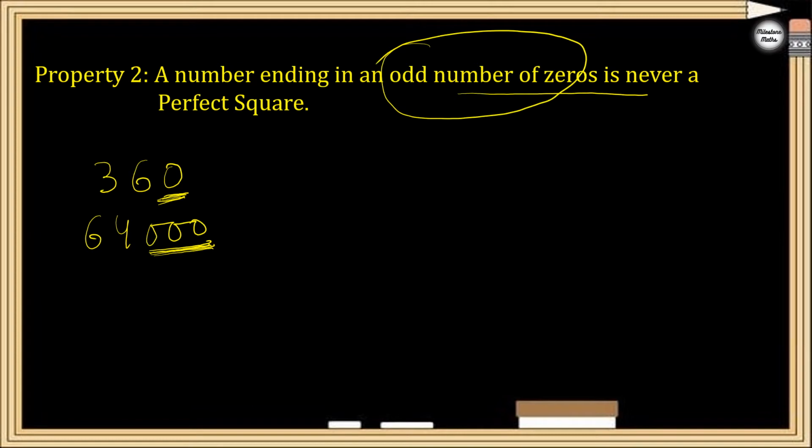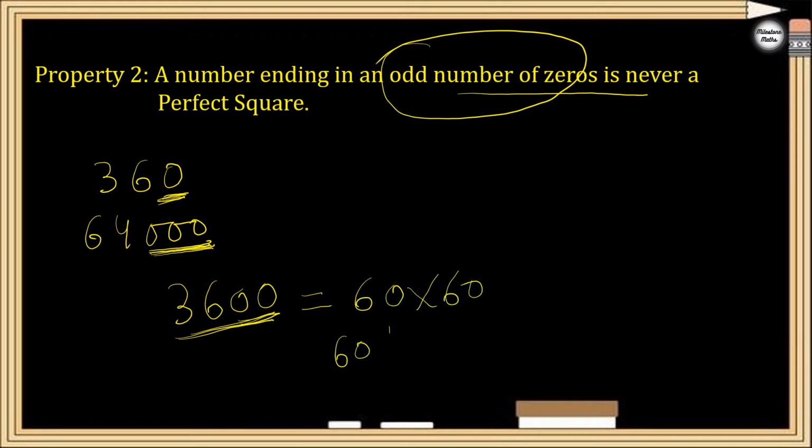Okay, so what about a number which has an even number of zeros, like 3600? It may or may not be a perfect square. It is not compulsory that if it has an even number of zeros, it will be a perfect square. 3600 is 60 into 60, that means 60 squared gives you 3600, so 3600 is a perfect square, right?